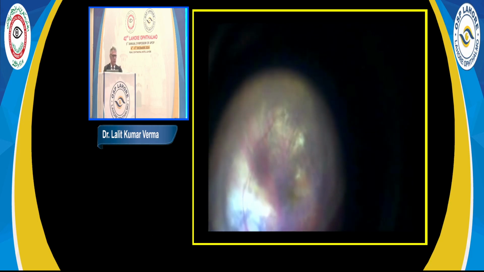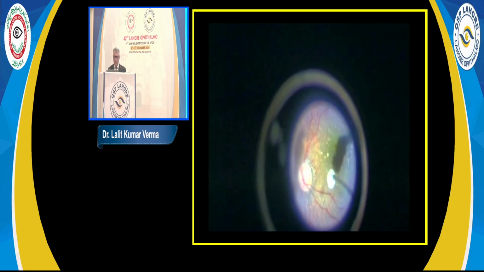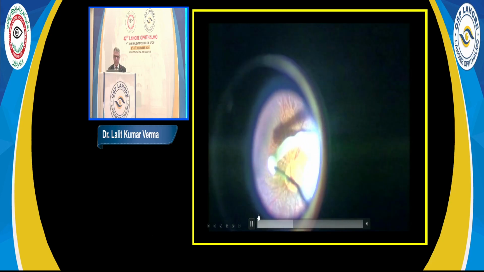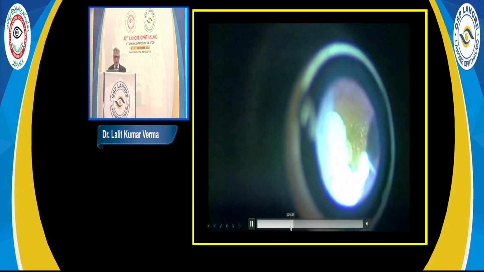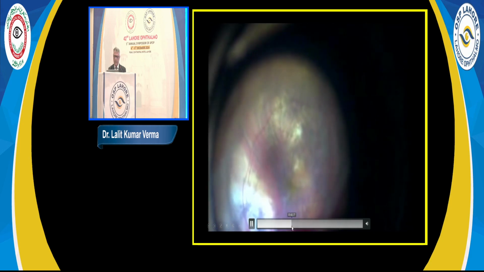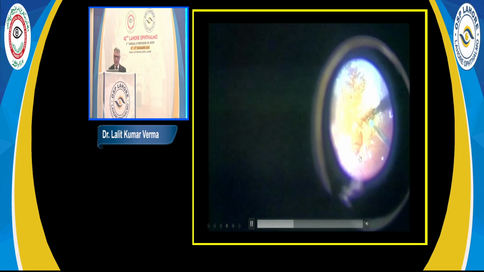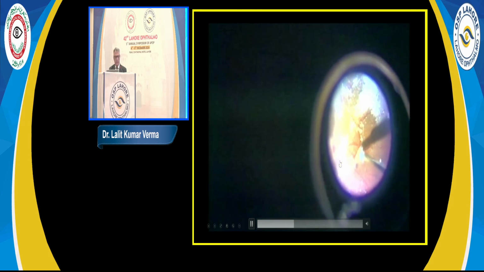Otherwise, you can remove the oil if the purpose of the oil has been served. This was one patient who had ARMD also. If you notice, this patient has some macular colloids along with it. So we start the surgery with core vitrectomy.